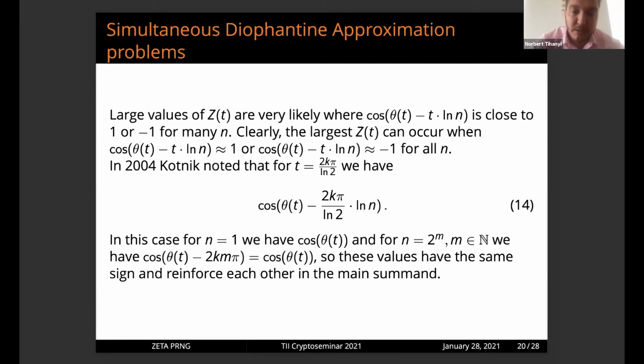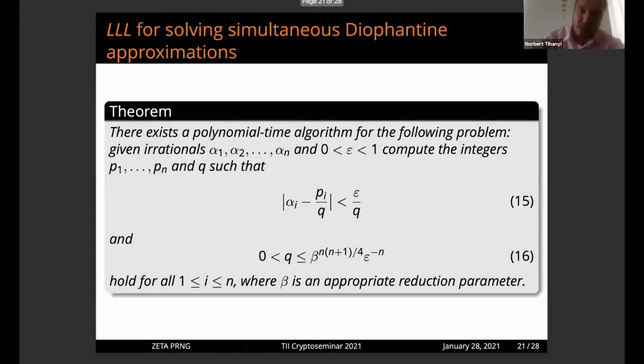To do this, of course, everybody knows or has heard about the very famous Lenstra-Lenstra-Lovász algorithm. It's possible to use the same algorithm to generate some very interesting candidates where the zeta function is very likely to be very large. So using the LLL algorithm, one can produce inputs for this function and predict that the function should be large or should be small.